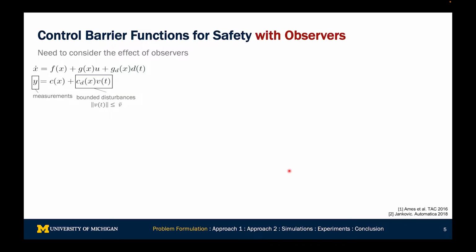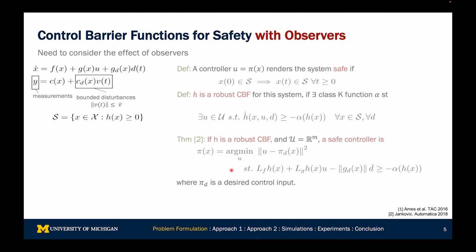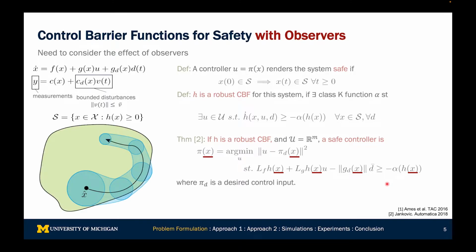Now, when we introduce observers, we don't have access to the full state of the system, and in fact, we are only given access to some measurements y, which is given by some c of x, plus some disturbance, c disturbance times v. Again, we assume that the disturbances v are bounded with known bounds. If we define the safe set as before, and we try a similar analysis, we'll notice that we have these terms x that show up in our QP controller. And since we don't have access to x, we can't really implement the QP controller as is normal. Visually, you see that we only have access to the state estimate and measurements y, and even if we keep the state estimate within the safe set, because there's some uncertainty of the state, the true state could lie outside of the safe set while the system is evolving.